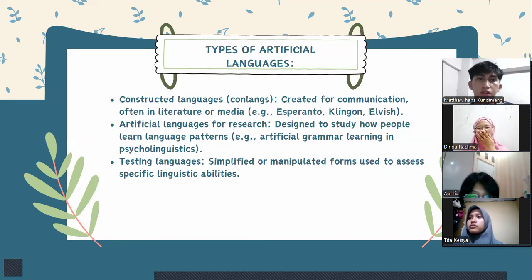Next, types of artificial language. First, constructed languages, conlangs, created for communication, often in literature or media. For example, Esperanto, Klingon in Star Trek, and Elvish in The Lord of the Rings. And then second, artificial language for research, designed to study how people learn language patterns. For example, artificial grammar learning in psycholinguistics. And then testing language, a simplified or manipulated form used to assess specific linguistic abilities.